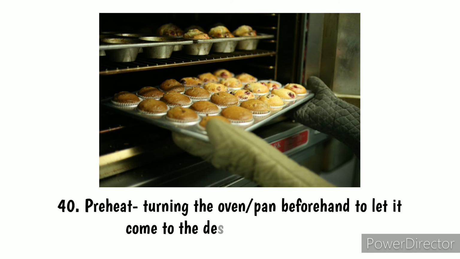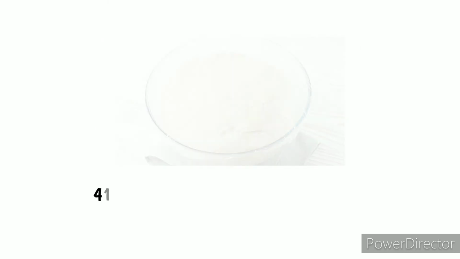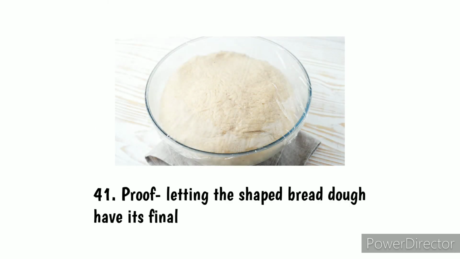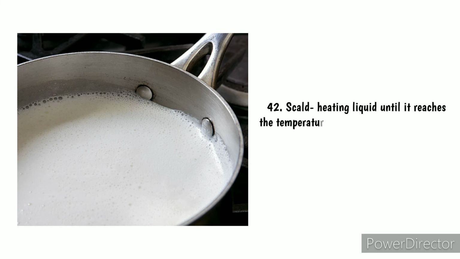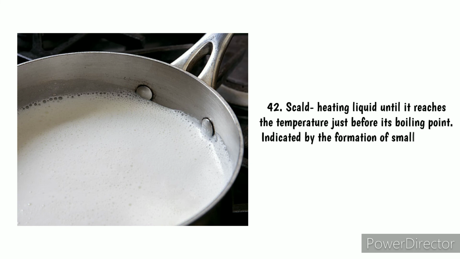40. Preheat, turning the oven or pan on beforehand to let it come to the desired temperature. 41. Proof, letting the shaped bread dough have its final rise before baking. 42. Scald, heating liquid until it reaches the temperature just before its boiling point, indicated by the formation of small bubbles around the edges of your pan.